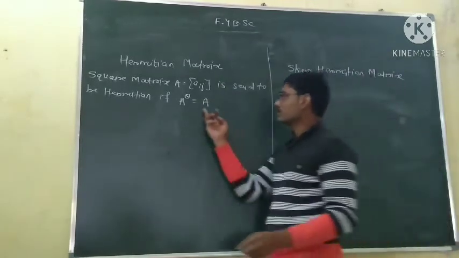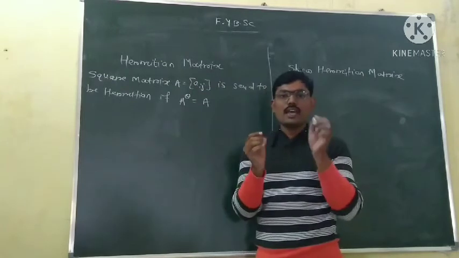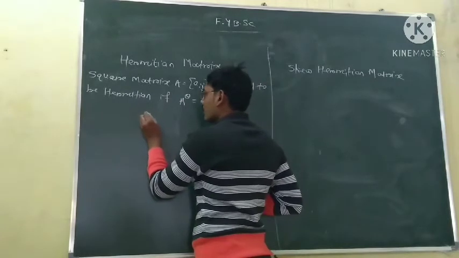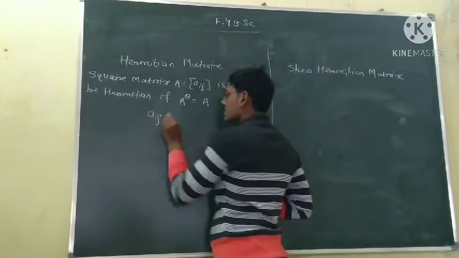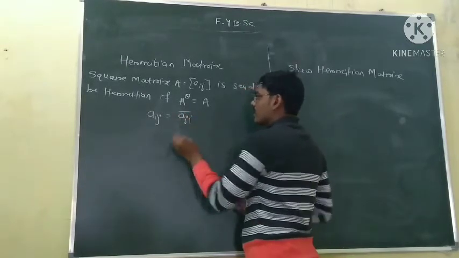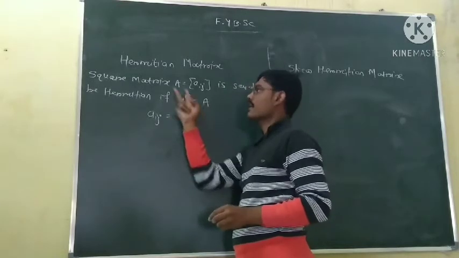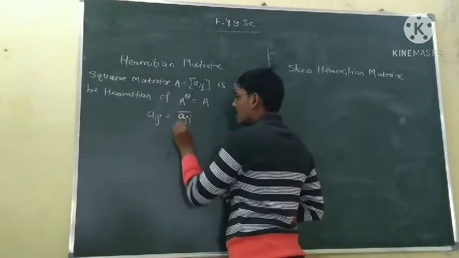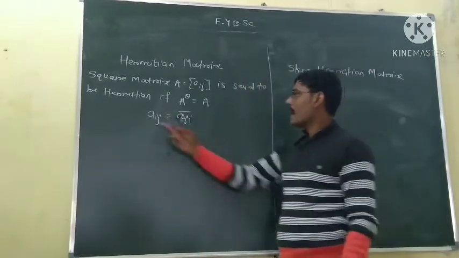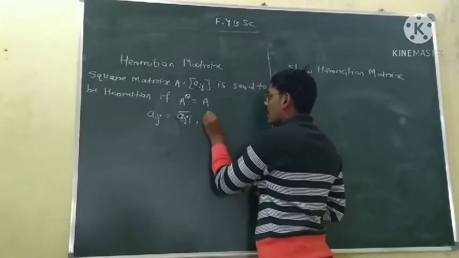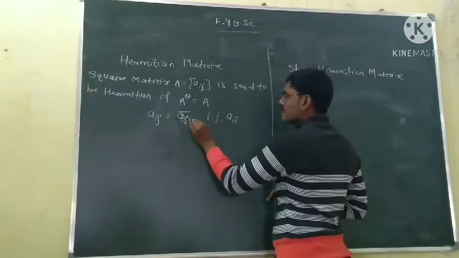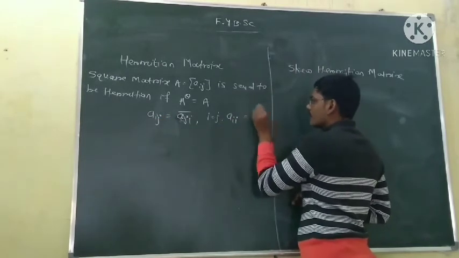Also, in a symmetric matrix, Aij is equal to Aji. Here, the matrix is Hermitian if Aij is equal to the conjugate of Aji. If this condition is satisfied, then the matrix is a Hermitian matrix. Now put i equal to j, then we get Aii equal to the conjugate of Aii.